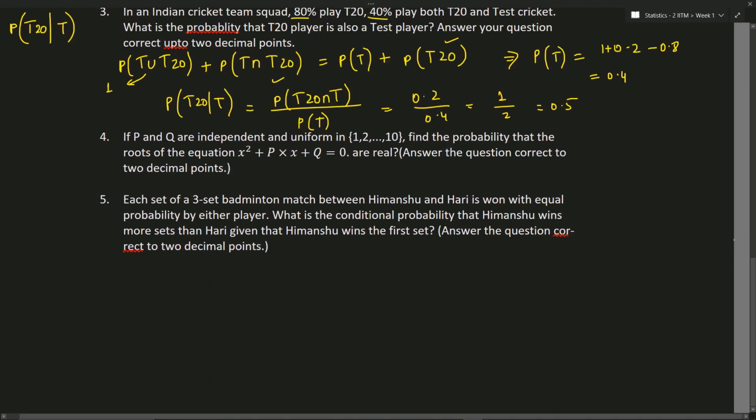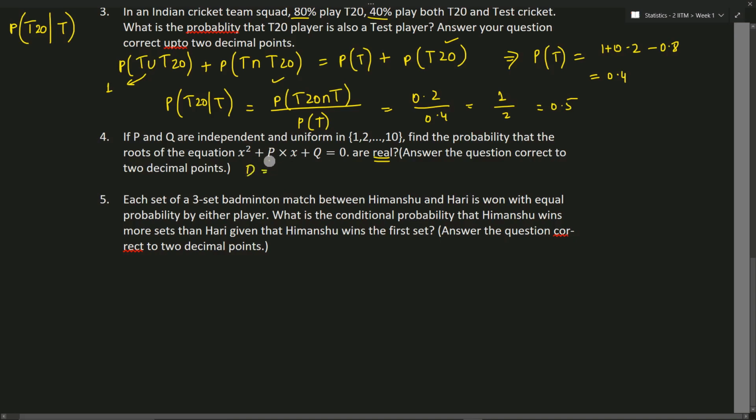Question 4. In question 4, P and Q are independent and uniform in 1, 2, 3, 4, 5, 6, 7, 8, 9, 10. Find the probability that the roots of the equation x square plus p into x plus q is equal to 0 are real. By looking at this equation we can say this is a quadratic equation. For the roots to be real, we have to find the determinant of this.